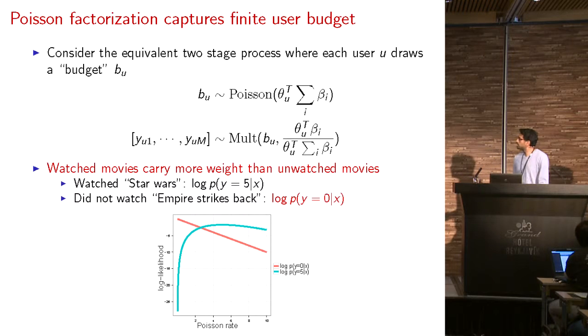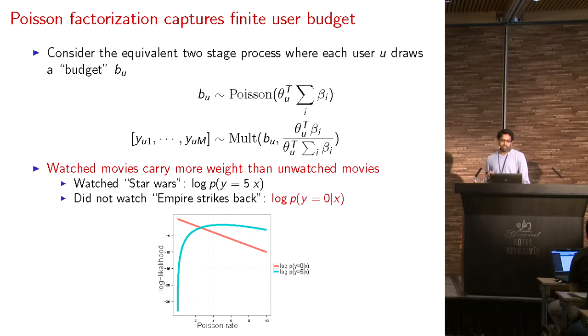How does this help? Now, it turns out with this property, the Poisson model is less surprised when someone does not watch movies. It does not penalize in the same way as a Gaussian model does. For example, let's say you watched Star Wars and you rated it 5 stars, but you did not watch Empire Strikes Back. And let's assume both movies have the same betas, which is the same latent vectors, attributes. They're both science fiction movies, have to do with Star Wars and so forth.